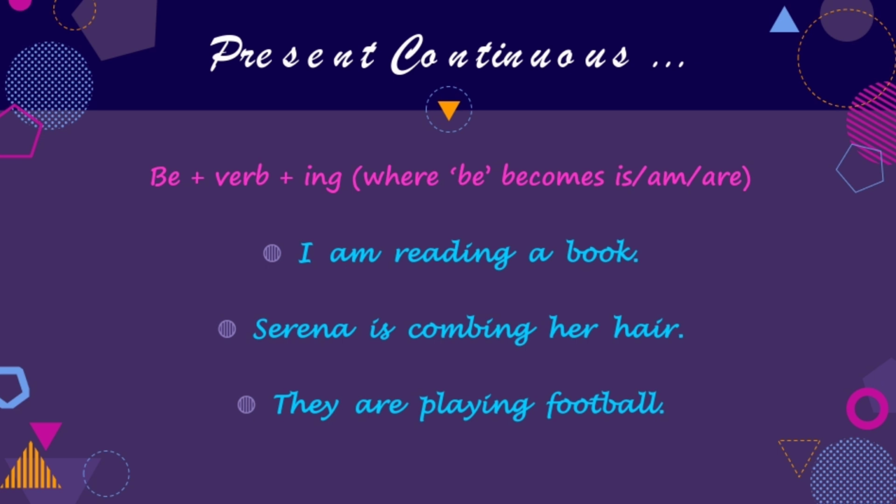Next, with any singular noun or pronoun, be becomes is. For example, Serena, which is a singular noun, is comb plus ing. Serena is combing her hair. And when we have a plural noun or pronoun, be becomes are. For example, in the last one, they plus are plus play plus ing, that is, they are playing football.